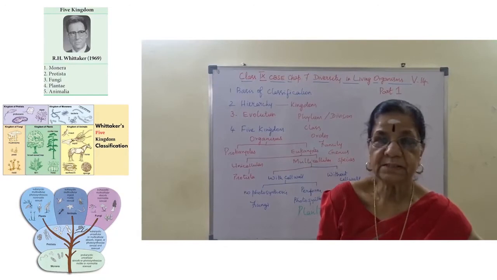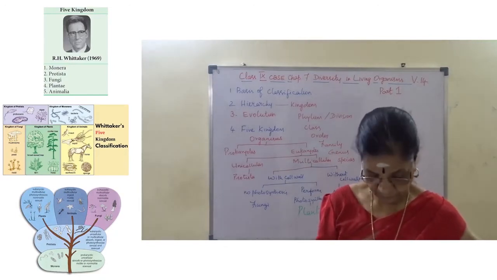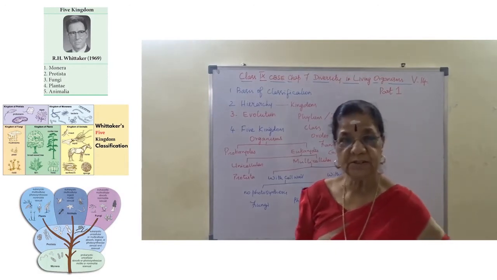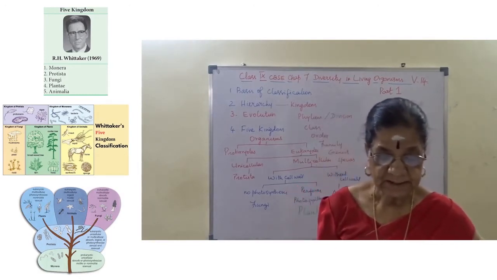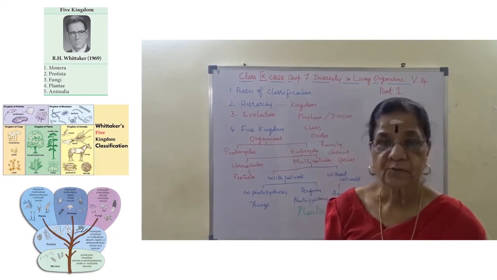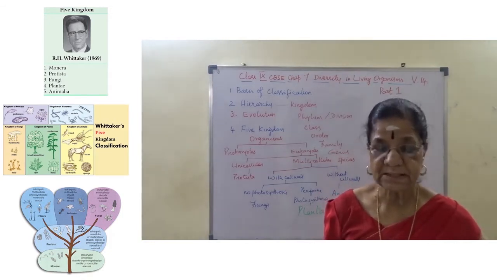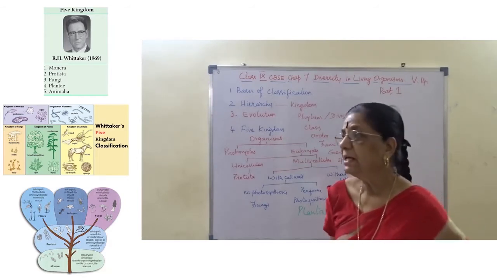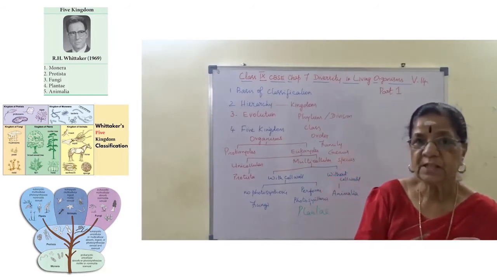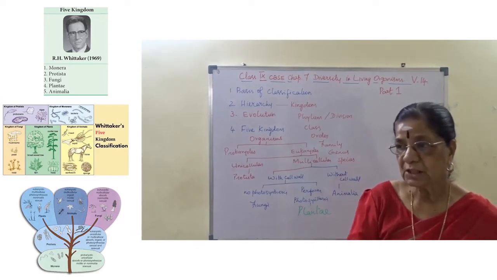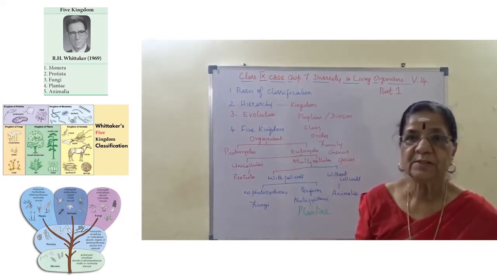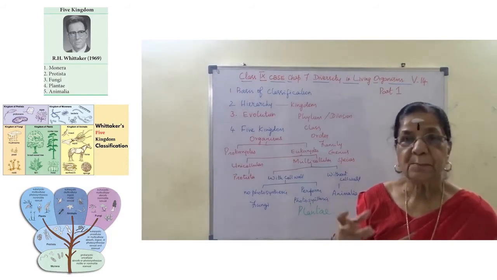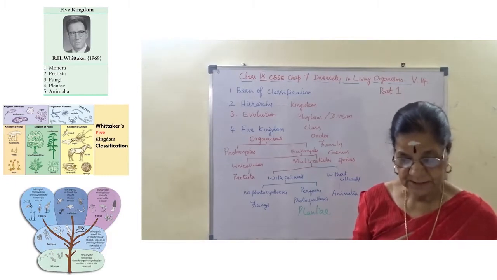And some pine trees live for thousands of years. We do not know their age till now. While insects like mosquitoes die within a few days. So like that, there are ranges, variations, and differences between living organisms. Are you clear? So this is the basis for classification.